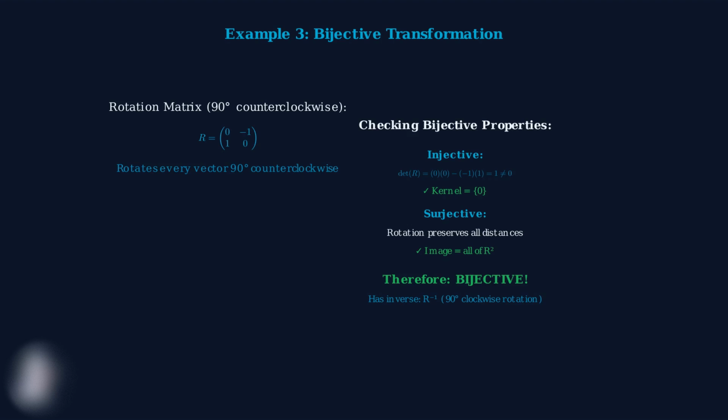This means it has an inverse transformation, a 90-degree clockwise rotation. Bijective transformations are special because they preserve all information and can be completely reversed. They establish a perfect one-to-one correspondence between input and output spaces.